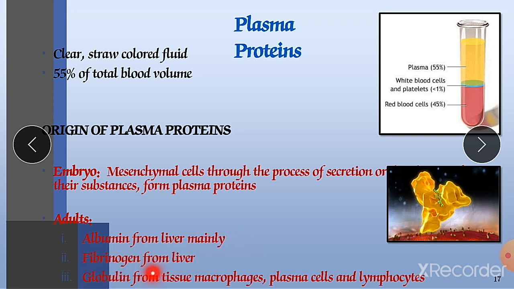Next, globulins come from tissue macrophages, plasma cells and lymphocytes. These globulins have a major role in the development of immunoglobulins, meaning antibodies, and they signal the macrophages, which are responsible for killing pathogens, meaning bacteria, viruses, protozoa. They engulf them through the process of phagocytosis.